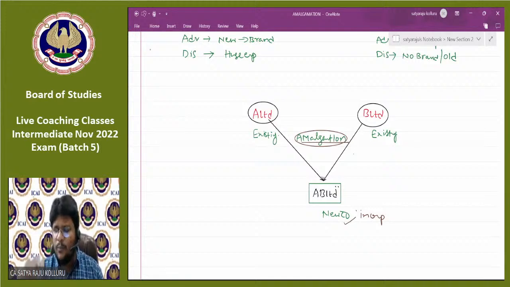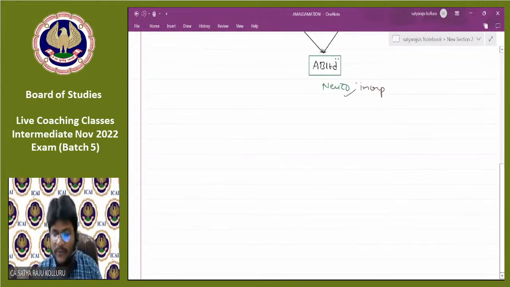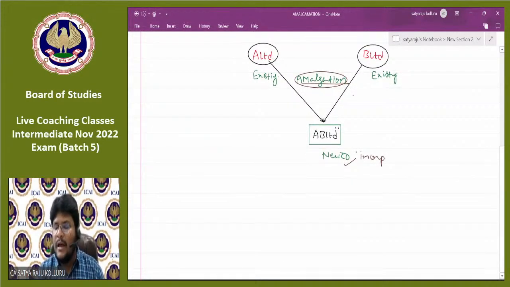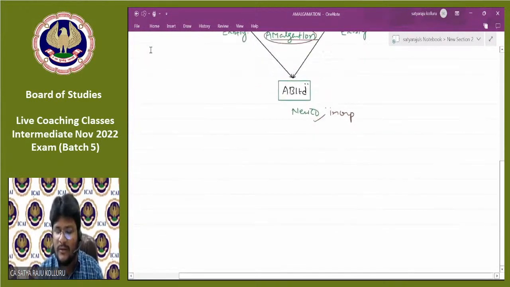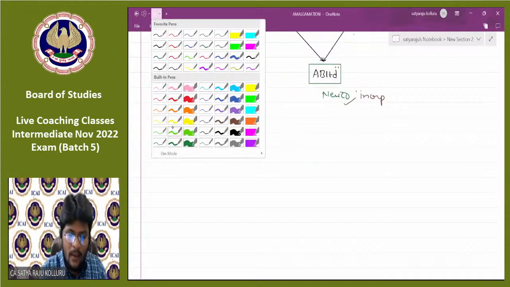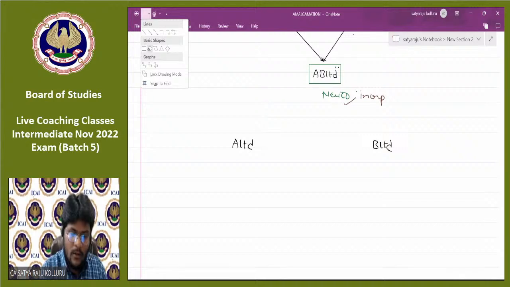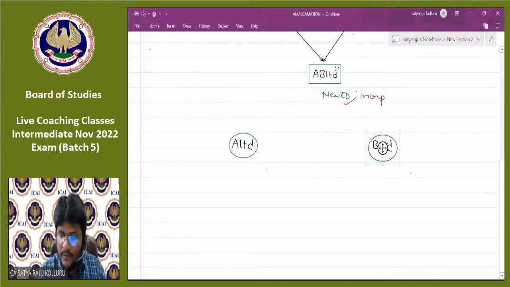Sir, at the same point of time, I also want to introduce the concept of absorption. Please, all of you be with me. Once I introduce the word absorption, I will tell the difference between amalgamation and absorption, and how those are connected to external reconstruction. Concentrate. A company, A Limited, is there. Another company, B Limited, is there. Now we are talking about the concept of absorption, not amalgamation.